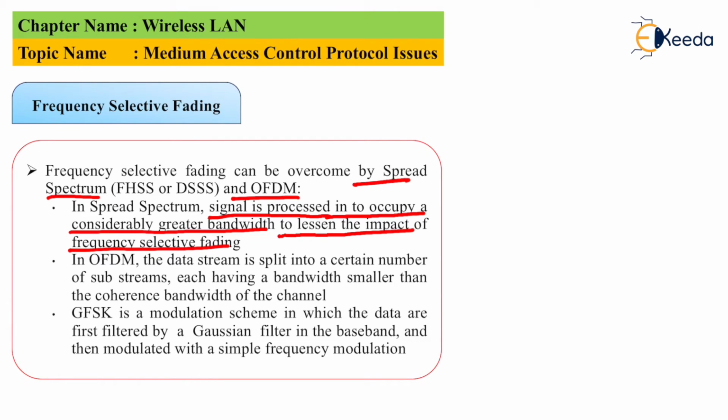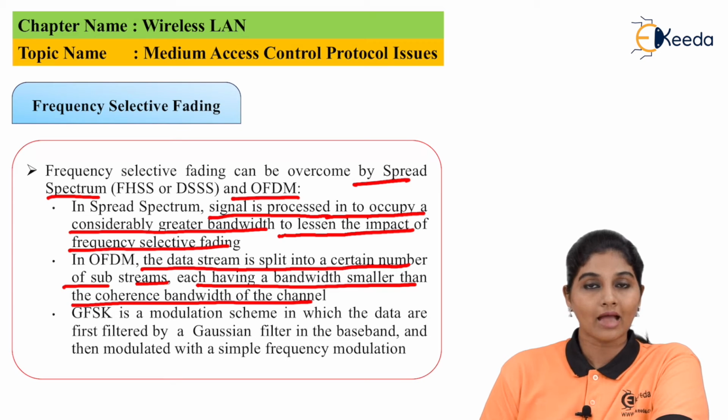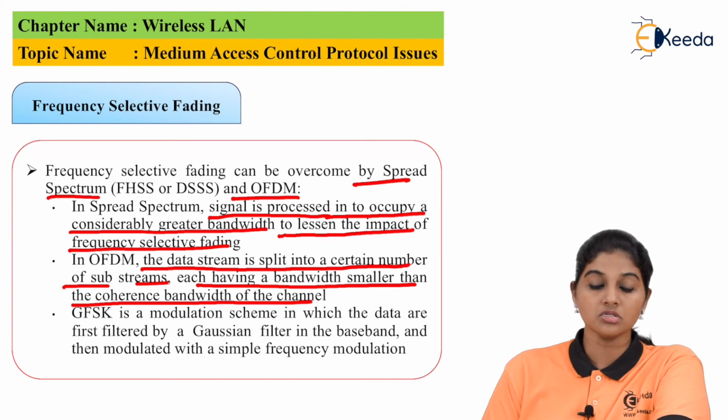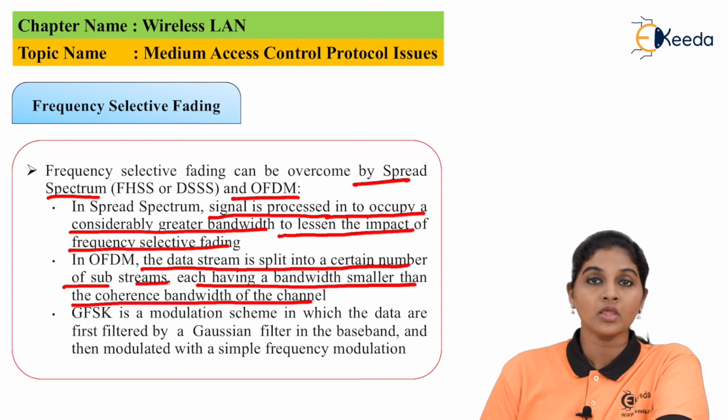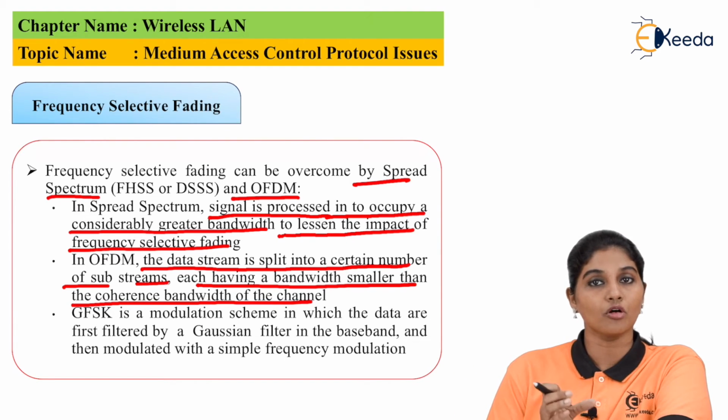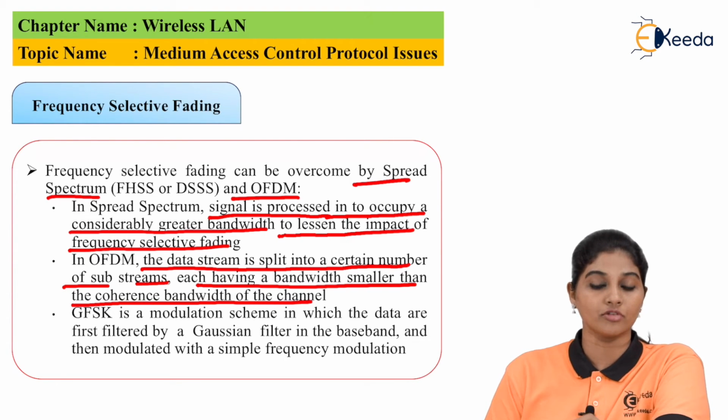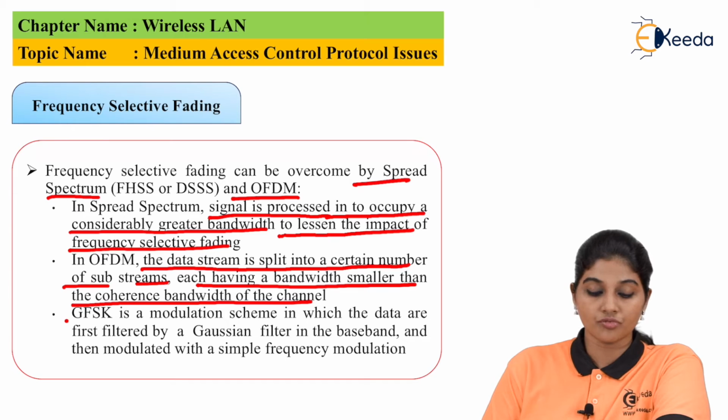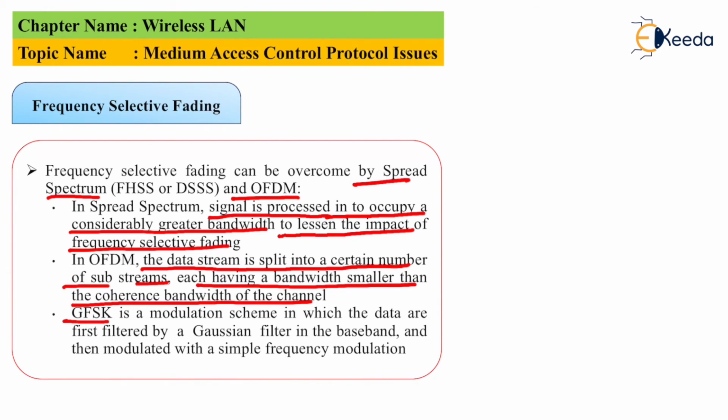Now in the case of OFDM, the data stream is split into a certain number of substreams, each having a bandwidth smaller than the coherence bandwidth of the channel. By this method, it is possible to reduce frequency selective fading. OFDM stands for orthogonal frequency division multiplexing. Now Gaussian frequency shift keying modulation, that is GFSK modulation, is a modulation type in which the data is first filtered by a Gaussian filter into baseband and then modulated with single frequency modulation.